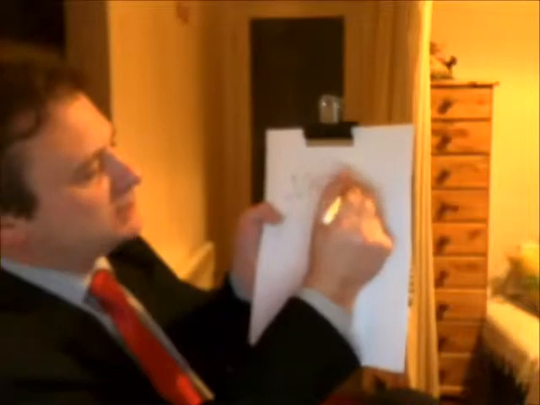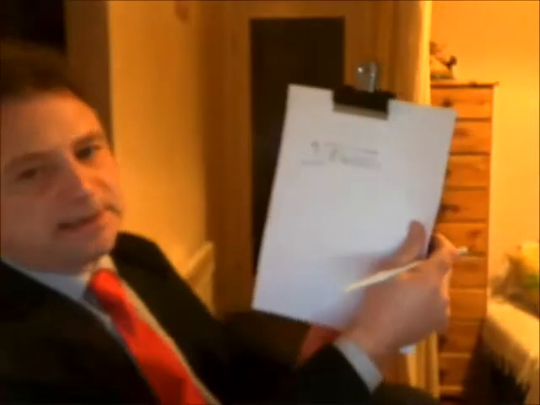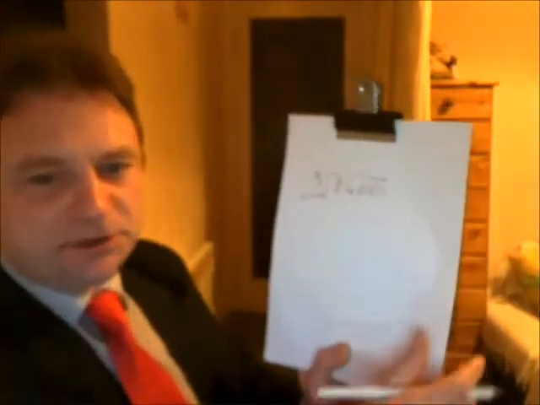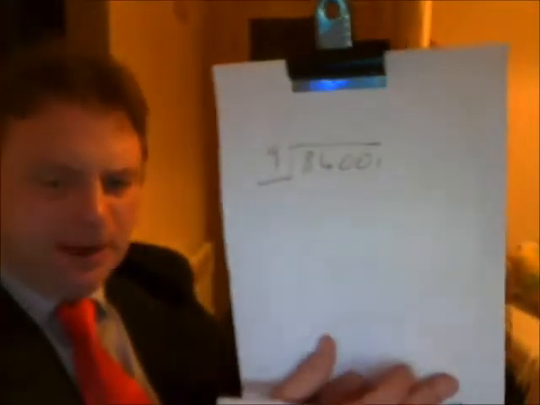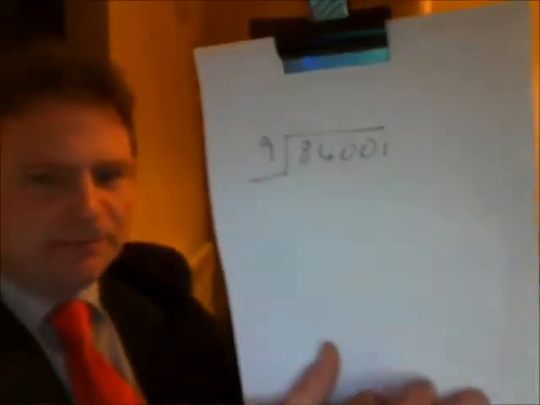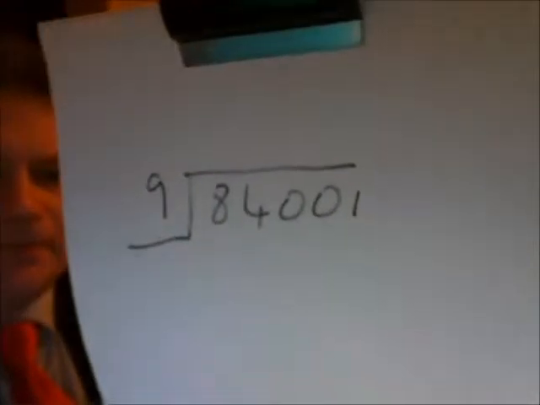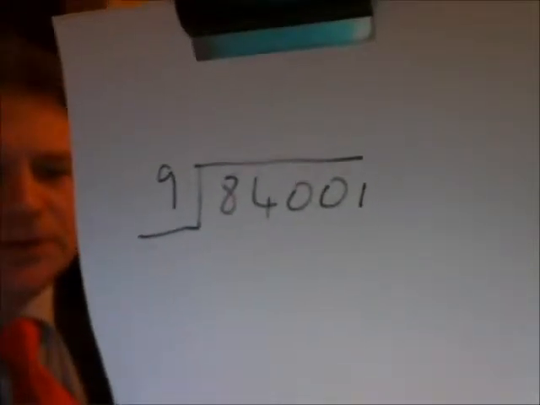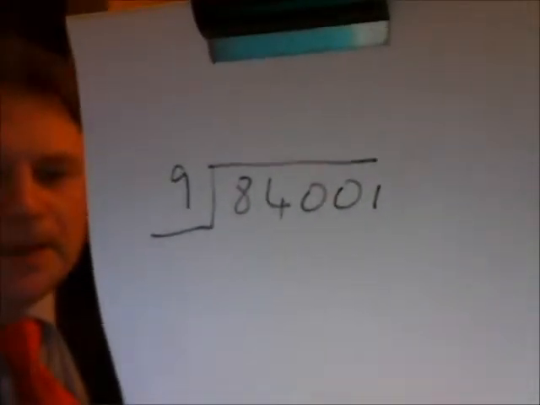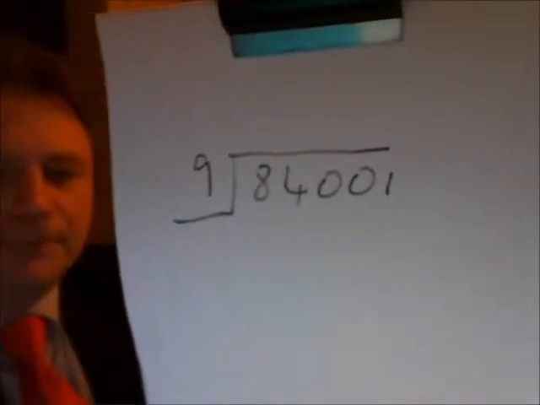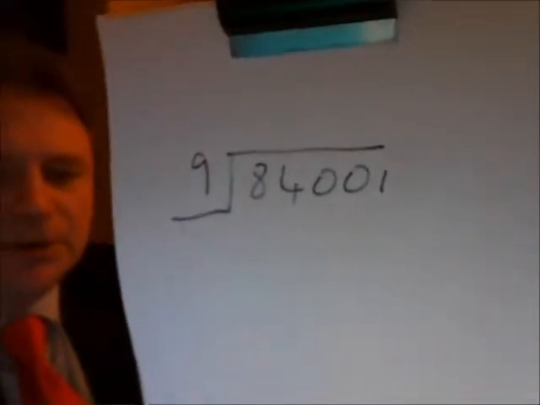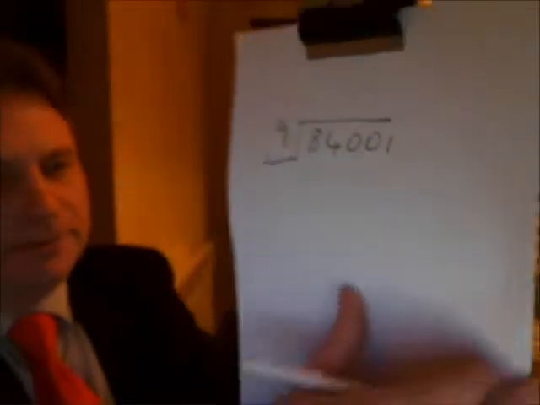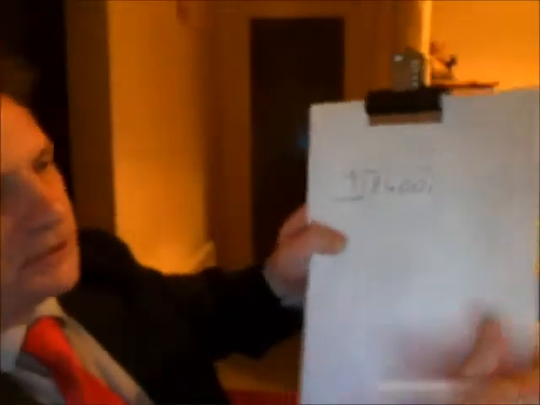I always think when you add zeros, it makes it a little bit more complicated, which is good, because there's no point giving you sums that are just going to be too easy. So here we're asking, how many times does 9 go into 84,001? Right, now I have made it tricky.